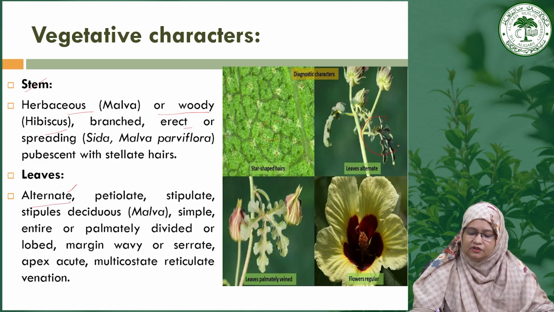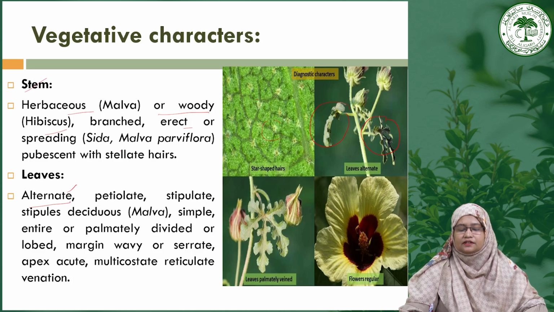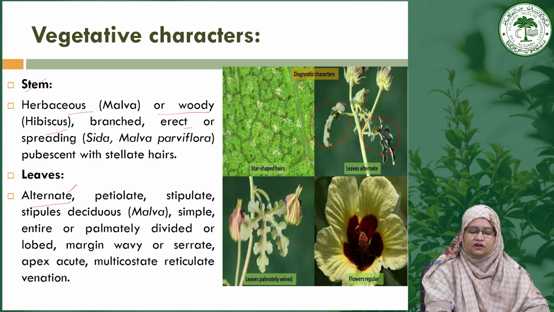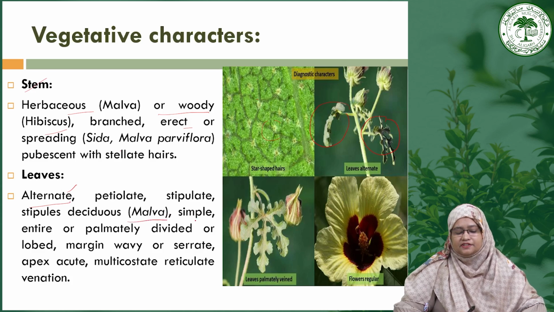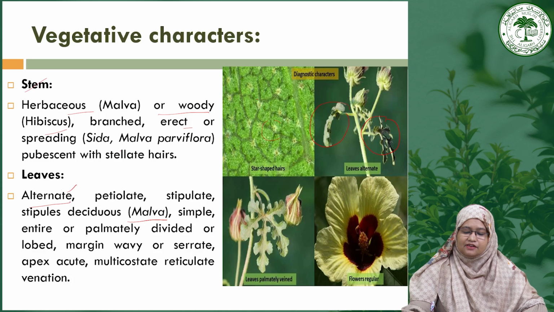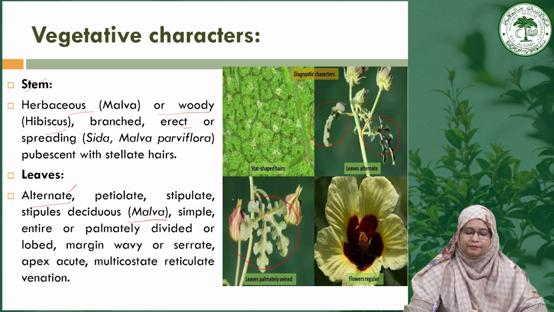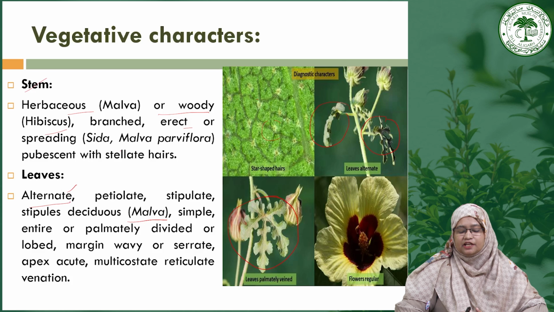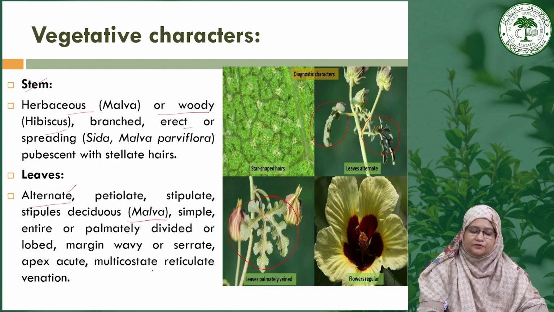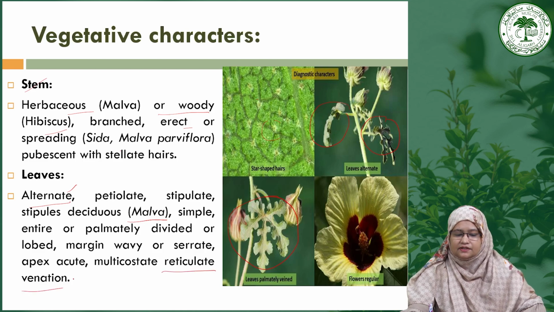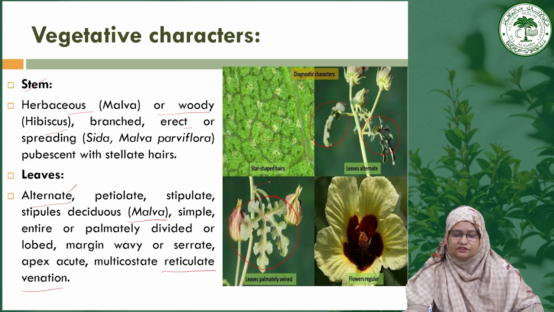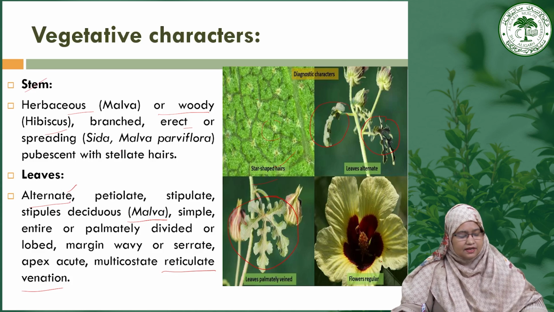As you can see, the arrangement of the leaf is alternate. They are petiolate and stipulate, and the stipules are sometimes deciduous as in Malva. The leaves are generally simple or may be palmately divided. As you can see in this image, the leaf is palmately divided or lobed. Sometimes the margin may be wavy or serrate, and the apex acute, with reticulate venation. You can see some characteristics of this family in this figure: the presence of star-shaped hair, leaves with alternate phyllotaxy, sometimes palmately veined, and generally the flowers are regular.